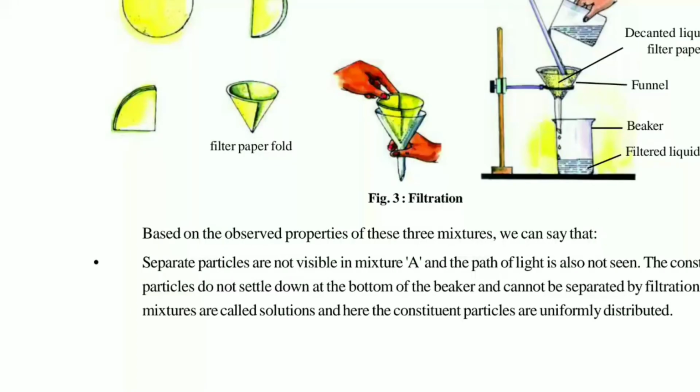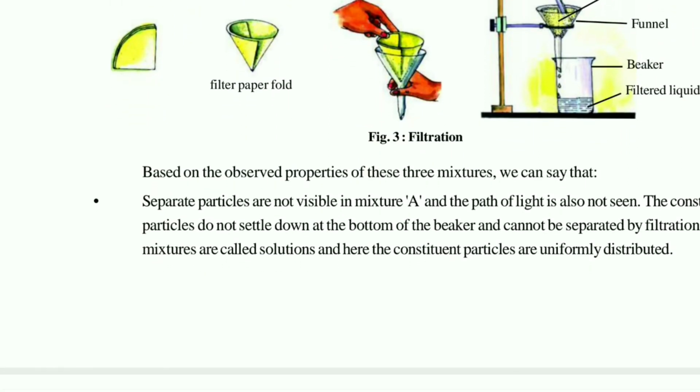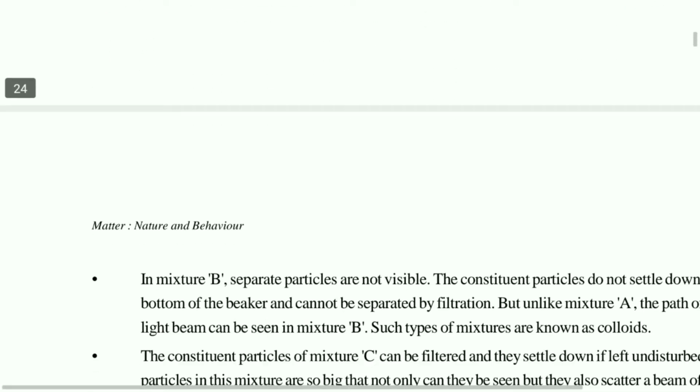See children, the three beakers we had taken, now we will filter them. When you filter them, you will see that the first beaker will easily be filtered out because the salt had been dissolved completely inside the water. But in the second and third one, a certain residual part is going to settle in the filter paper.